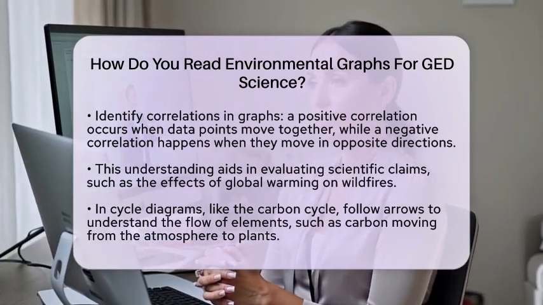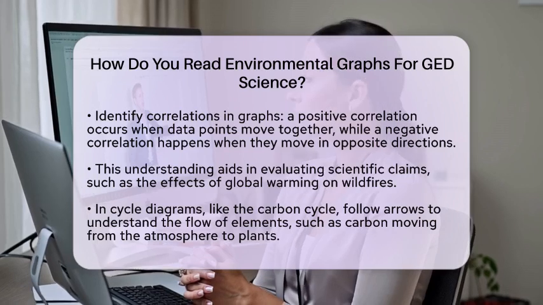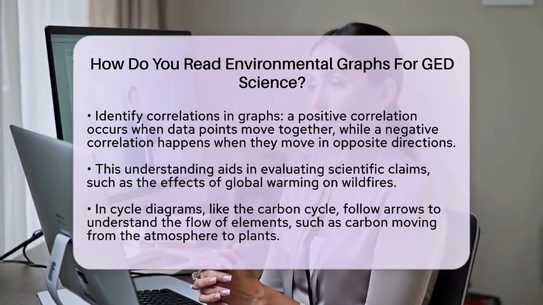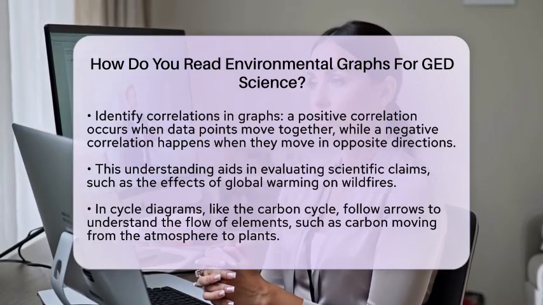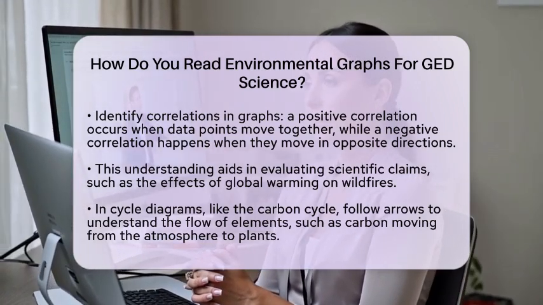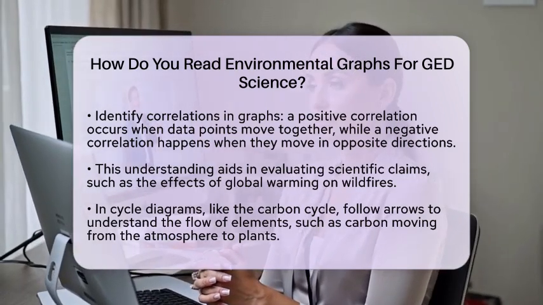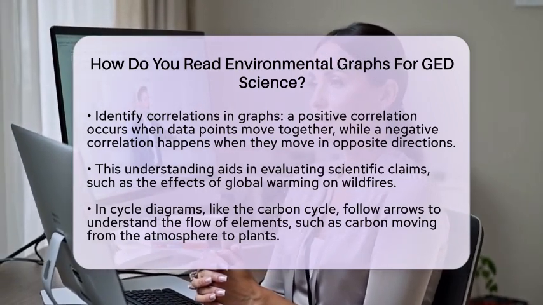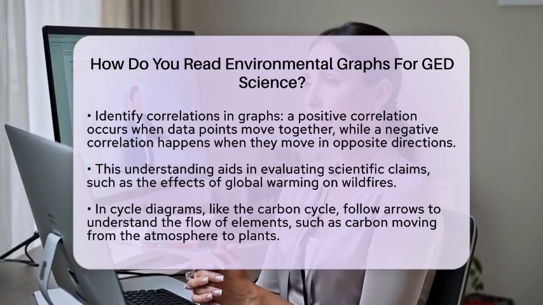When you encounter graphs showing correlations between variables, pay attention to how the data points move. If they move together, that indicates a positive correlation. If they move in opposite directions, that indicates a negative correlation. This can help you evaluate scientific claims, such as the impact of global warming on wildfires.